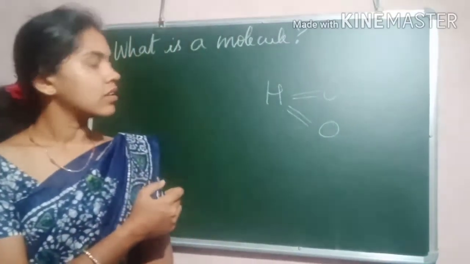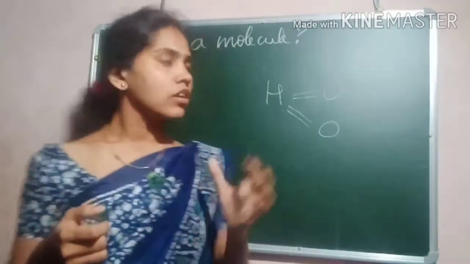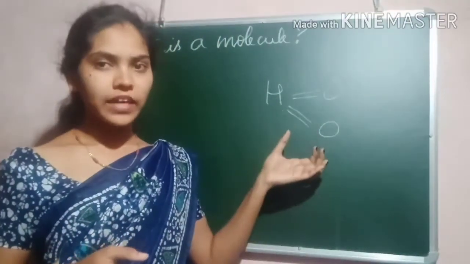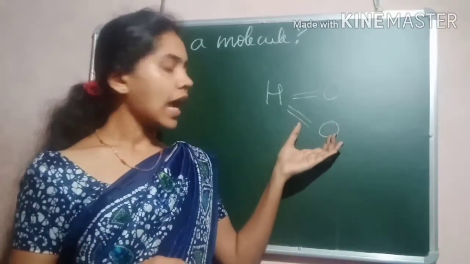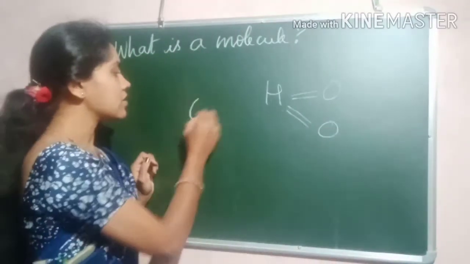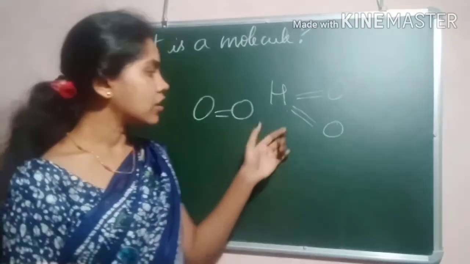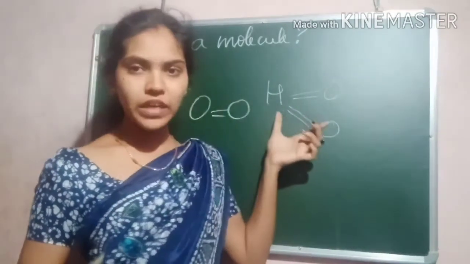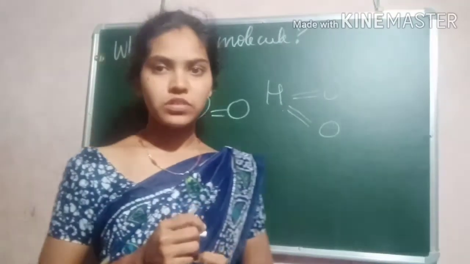So a molecule can be defined as a combination of two or more atoms. It could be a combination of the same atoms, or a combination of different atoms. They are held together by strong attractive forces.